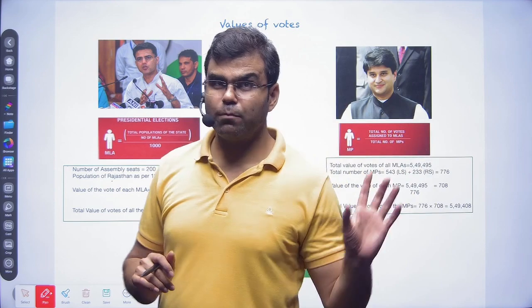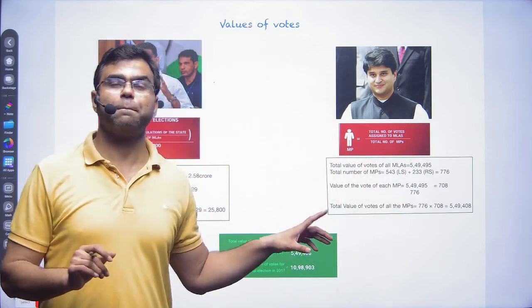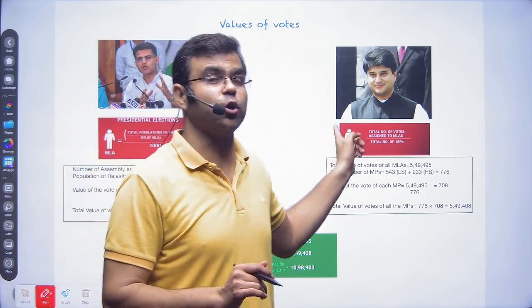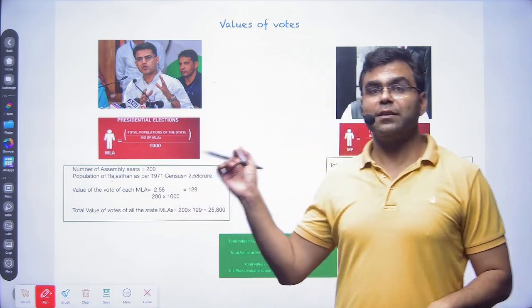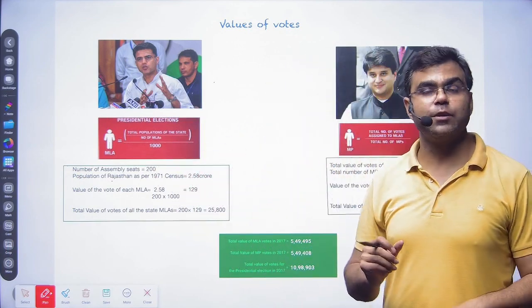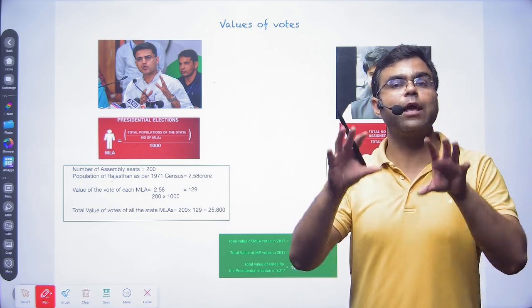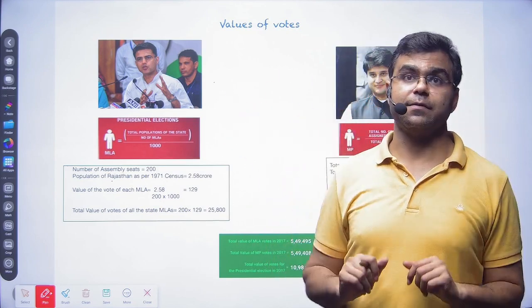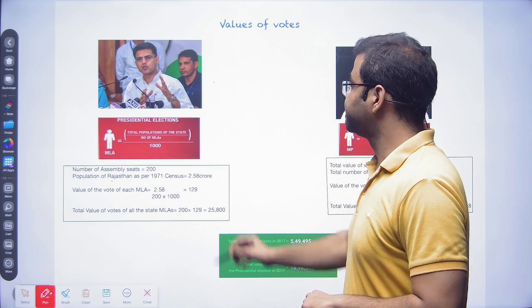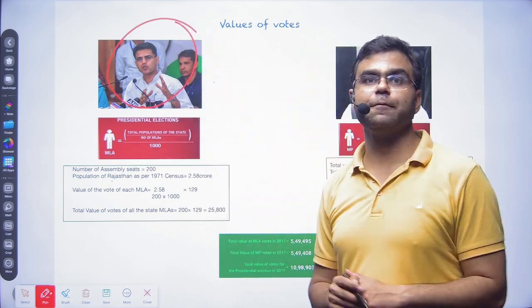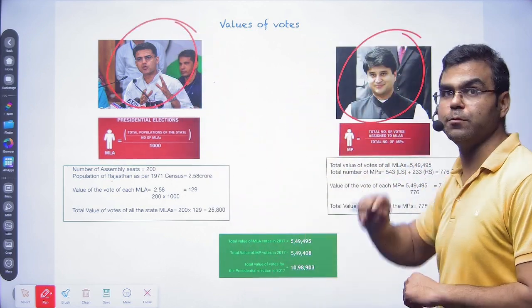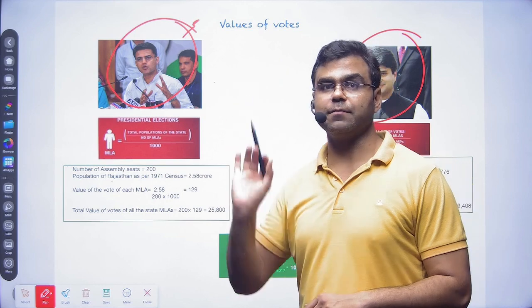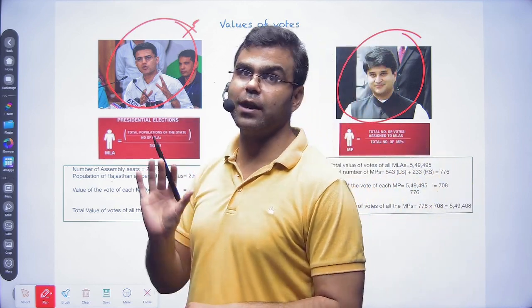Okay, so there is a formula I will be explaining. Please pay attention. UPSC has asked a prelims question on this. Please pay attention to the formula we use, so that we make an equal level playing field for MPs as well as MLAs. Now take an example of Sachin Pilot and Jyotiraditya Scindia. Sachin Pilot is an MLA from Rajasthan, so we are going to take an example from Rajasthan.